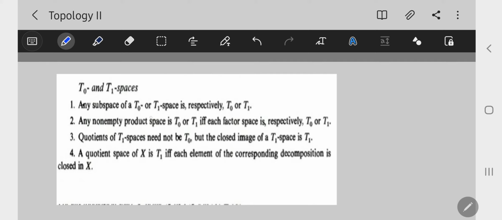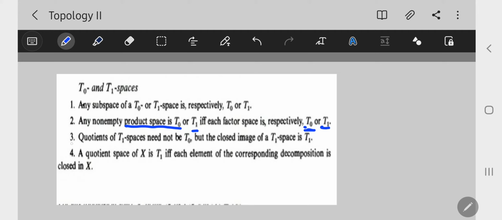Any subspace of a T0 space is T0. Any subspace of a T1 space is a T1 space. Next, for product space, a product space of T0 spaces is again T0, and a non-empty product space of T1 spaces is a T1 space.